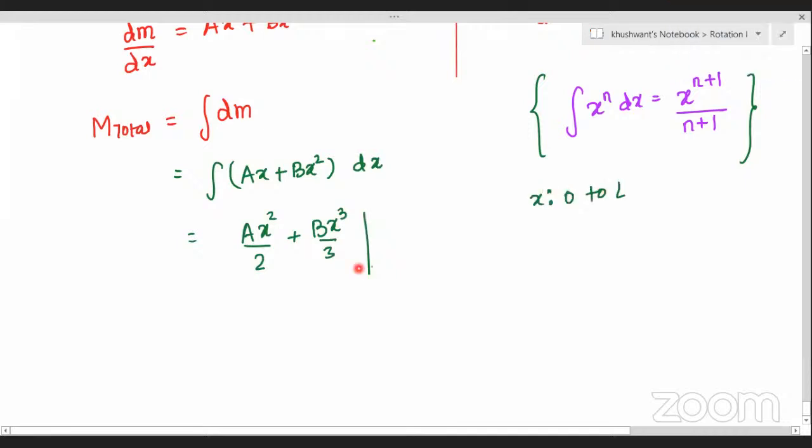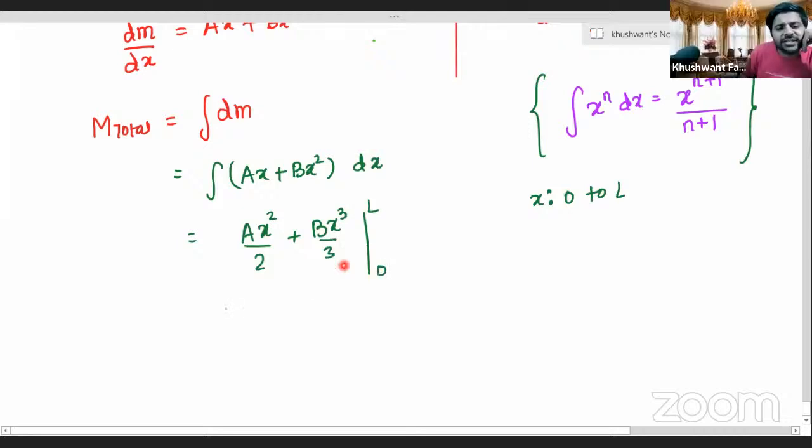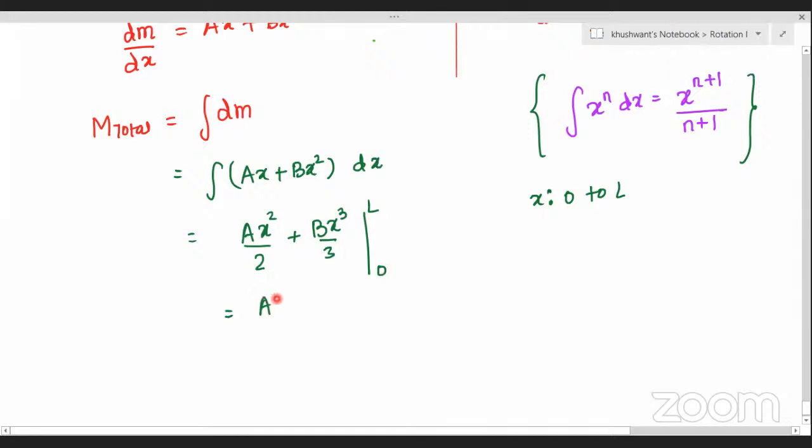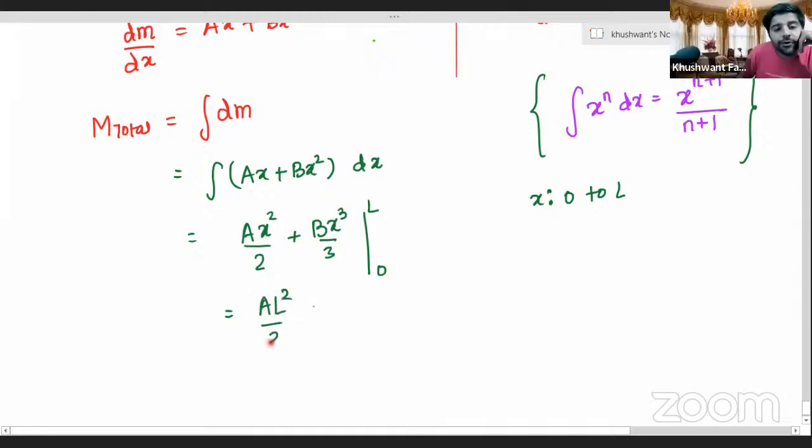0 to L. So have we calculated moment of inertia or the total mass? What have we calculated, Aryan? Sir, total mass. Okay, so let us write that here on the screen, everybody. How many of you are clear? A simple approach: whenever you are given the linear mass density, it is easy for you all to calculate the mass. How many of you are clear?